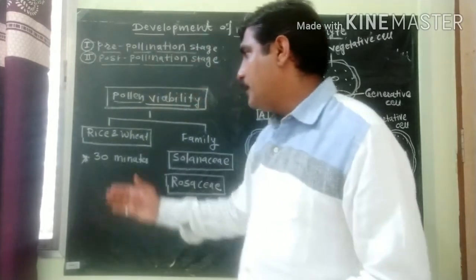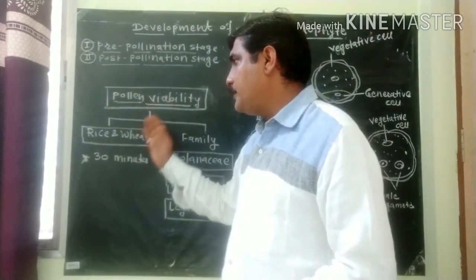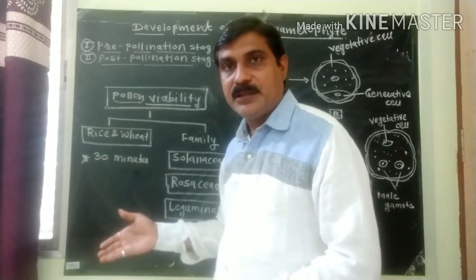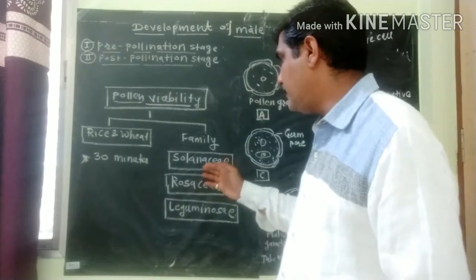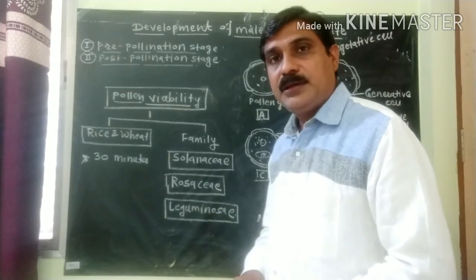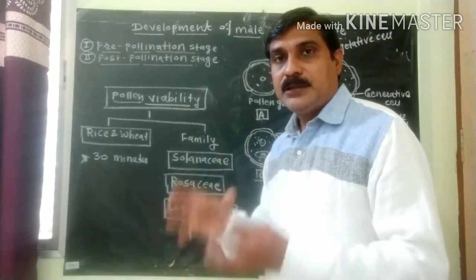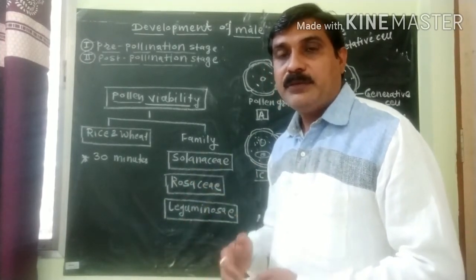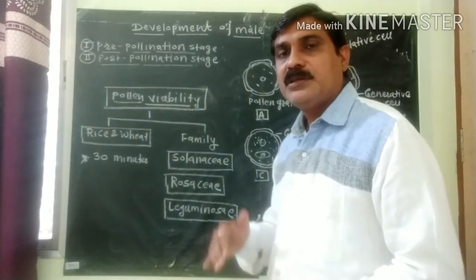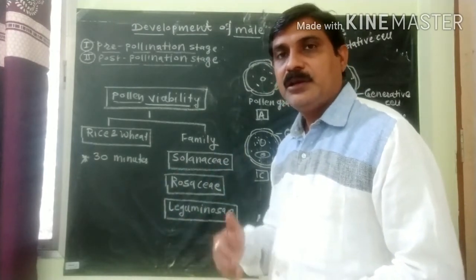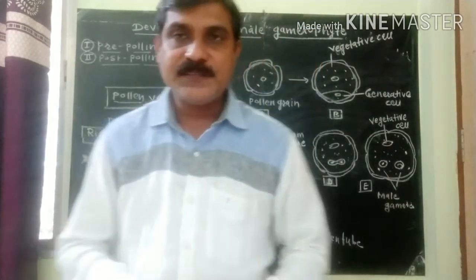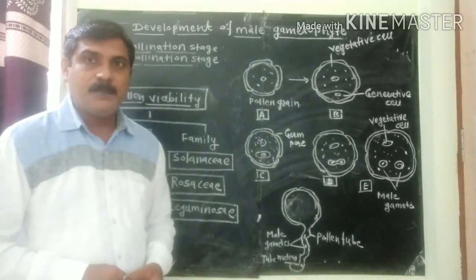In rice and wheat, pollen viability is 30 minutes. On the contrary, in some plant families, like Solanaceae, Rosaceae and Leguminosae, the pollen viability may last even for 1 month. So this is pollen viability, the germination of pollen grain and its ability to develop into the male gametophyte. Let us discuss the development of male gametophyte.